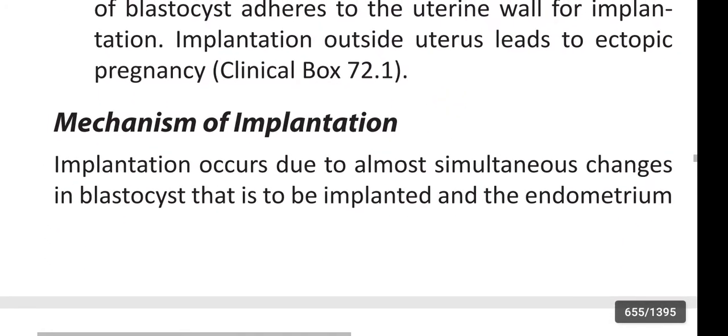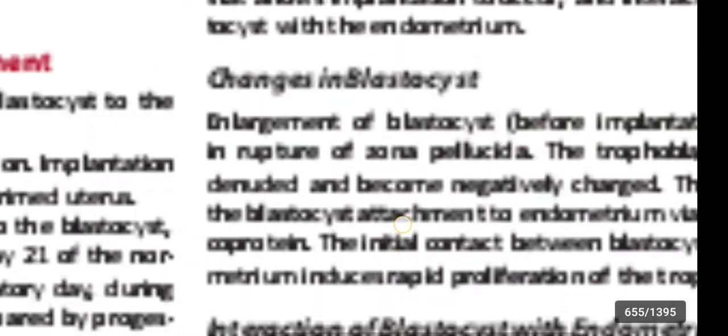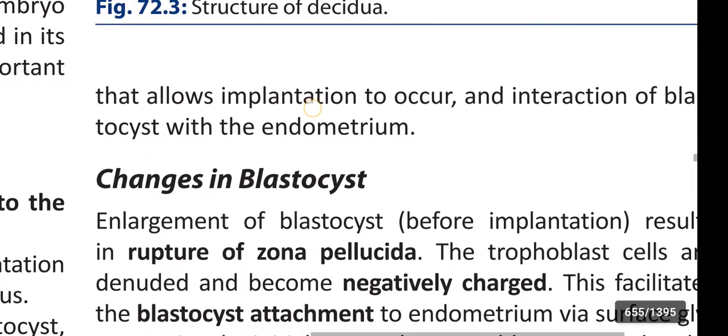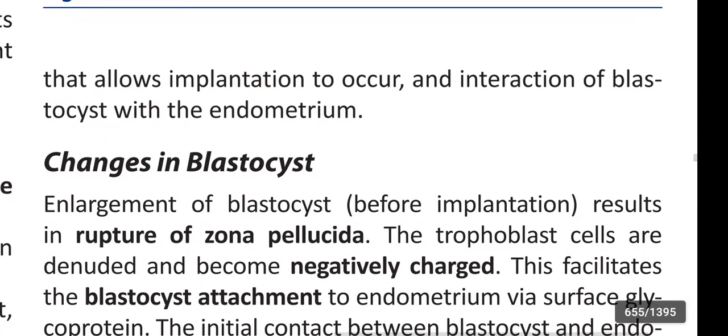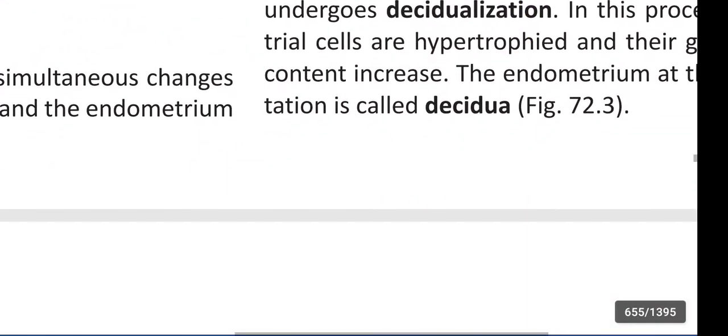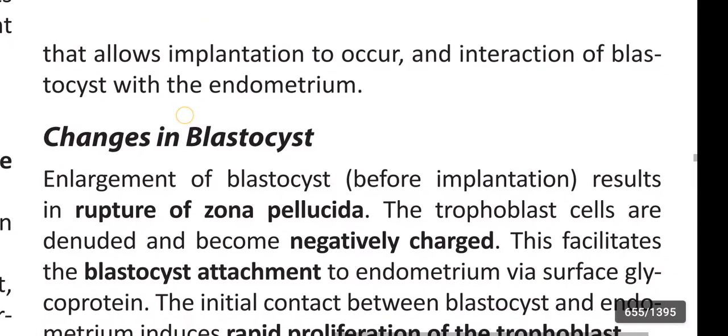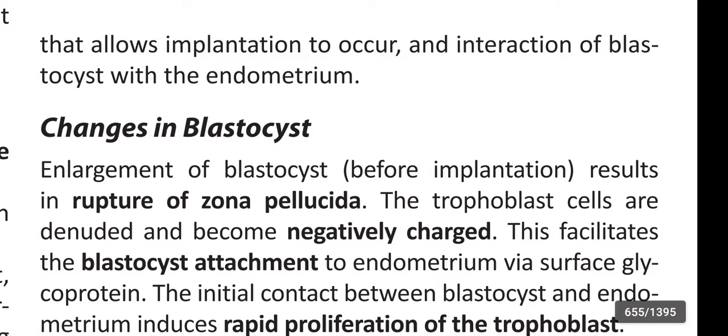Next, mechanism of implantation. Implantation occurs due to almost simultaneous changes in the blastocyst that is to be implanted and the endometrium that allows implantation to occur, and interaction of the blastocyst with the endometrium.